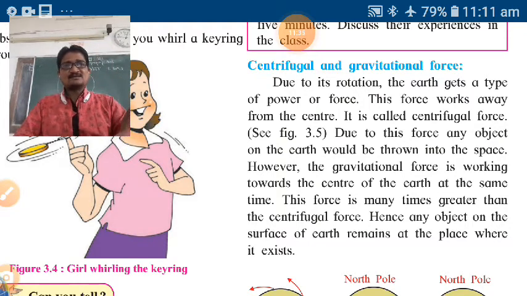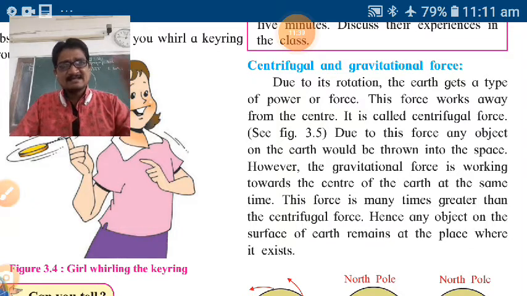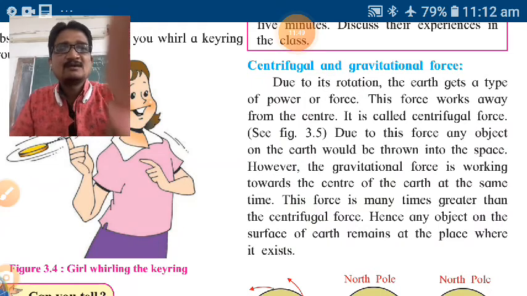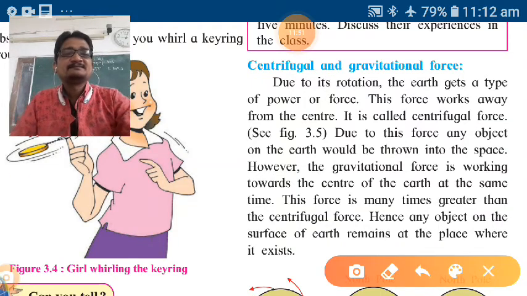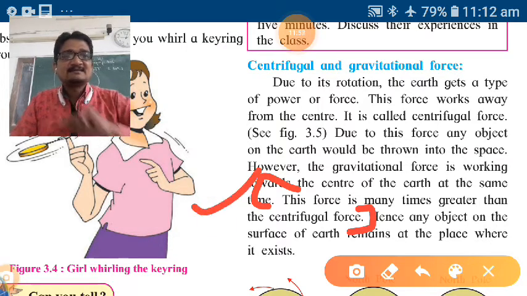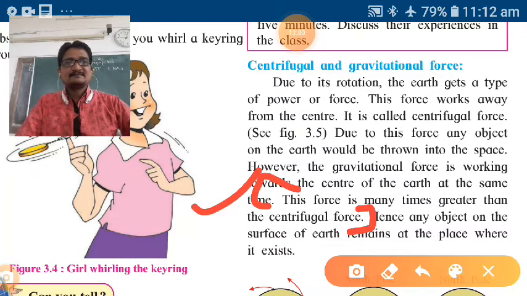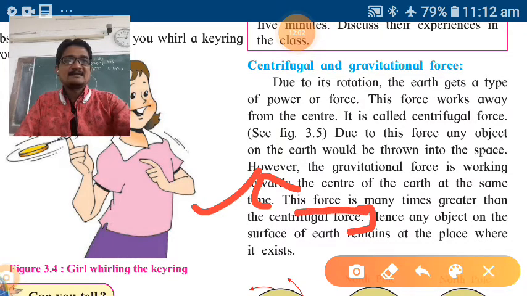So this force is many times greater than the centrifugal force. Understand, gravitational force is greater than the centrifugal force. Note down this point for your answer. Okay, this line.